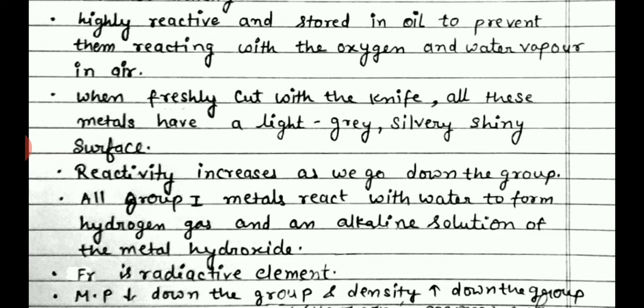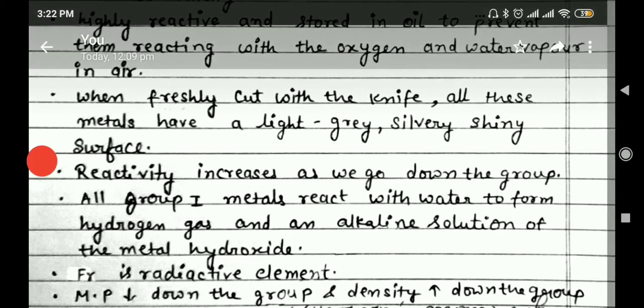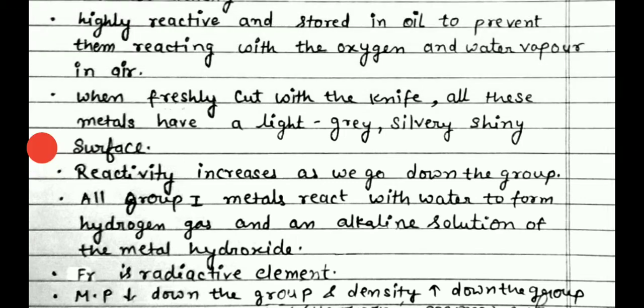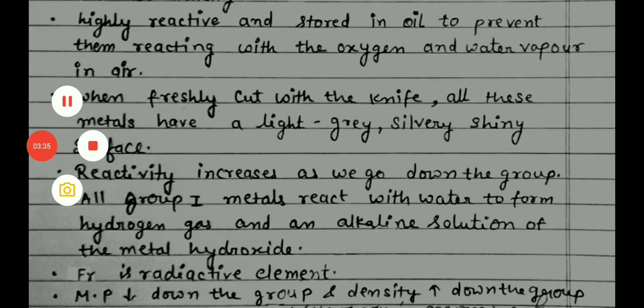With the base, the byproduct hydrogen gas is also released. And the base is a metal hydroxide. For example, Na forms NaOH, K forms KOH, etc. Fr, the last member of this group, francium, is radioactive. We know that melting point decreases down the group, density increases down the group.